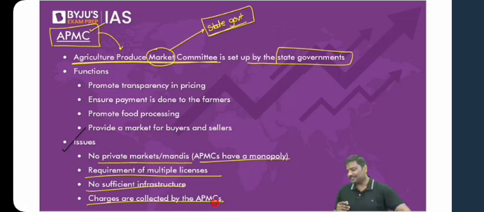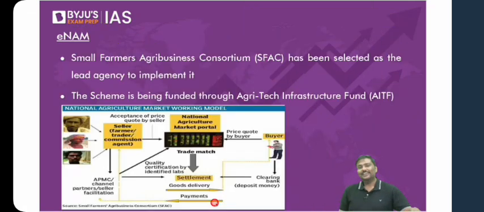So what is the solution to all of this? What can you do in order to address all of this? Government has introduced the concept of ENAM. Very, very famous now. The E-National Agriculture Market. Now, what is the concept of ENAM? Please understand this. This is not a separate market. Do not imagine there is one more market. No. What government says is APMC mandis will be connected with the internet now. Simple. All the APMC mandis are connected now.